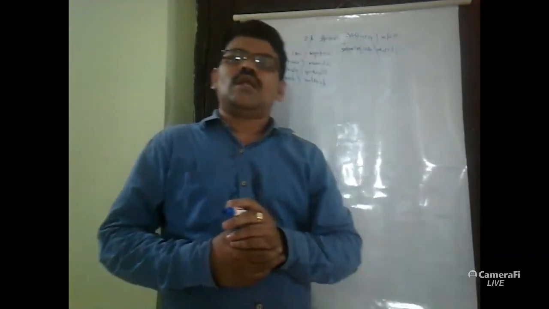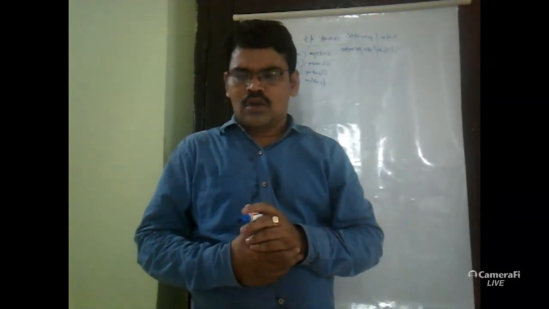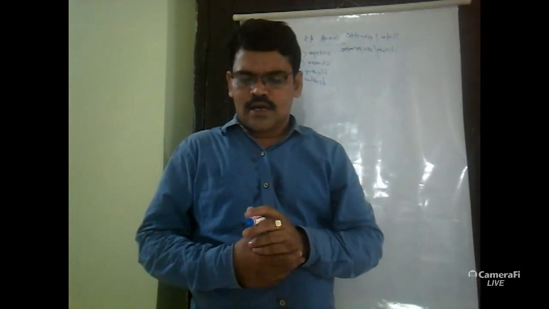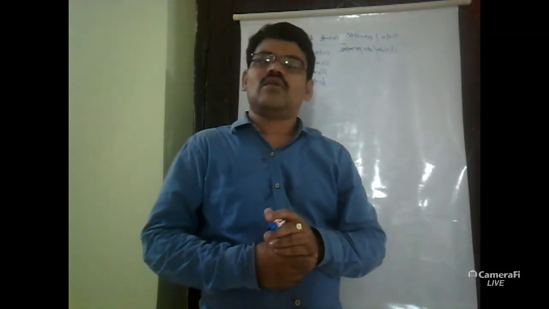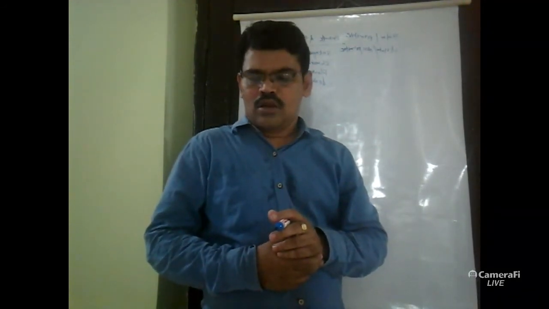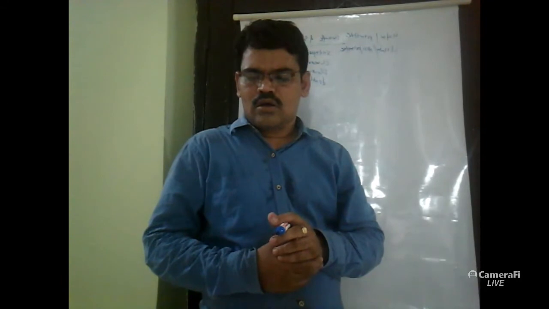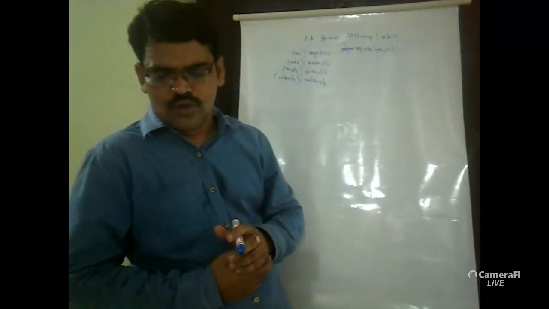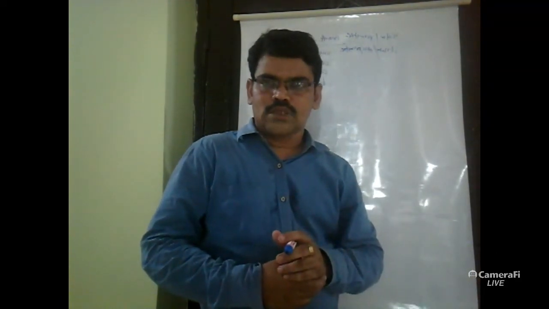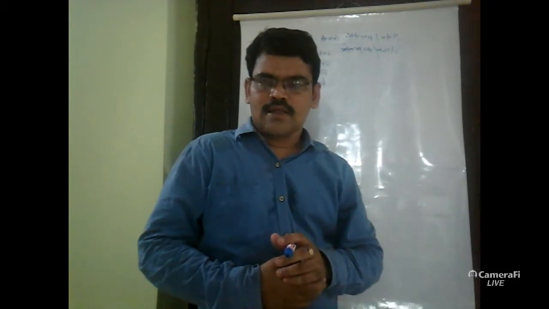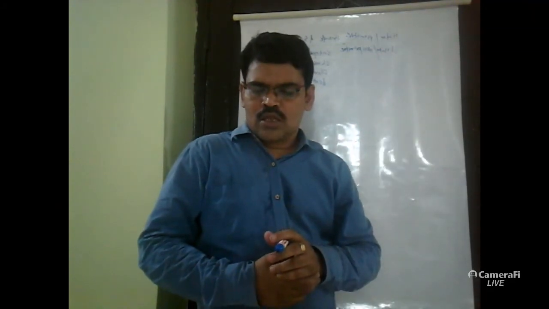First, what are scalar or primitive data types? A scalar data type consists of a collection of ordered values and a set of operations that can be performed on them. This is called a scalar or primitive data type.